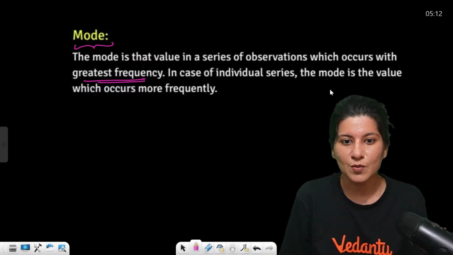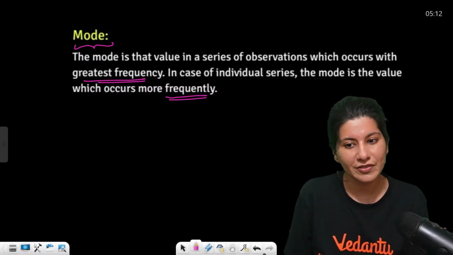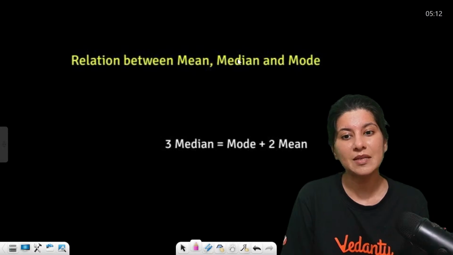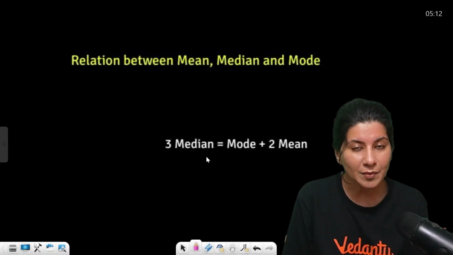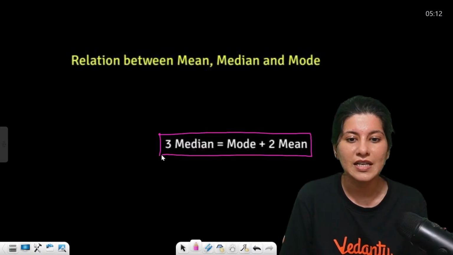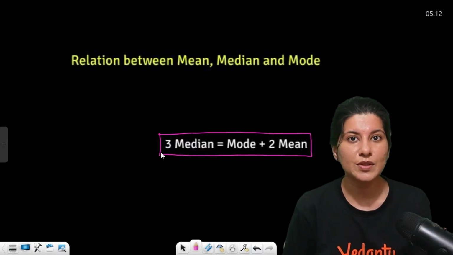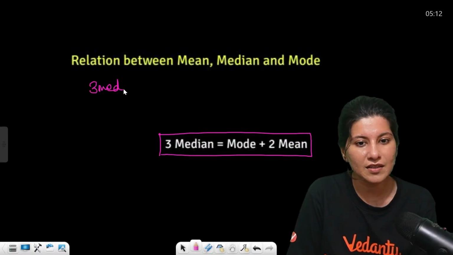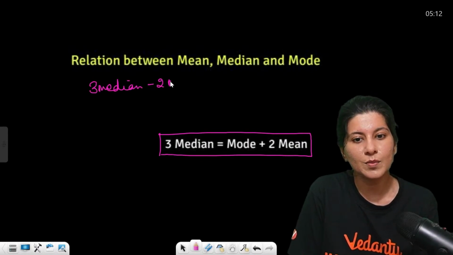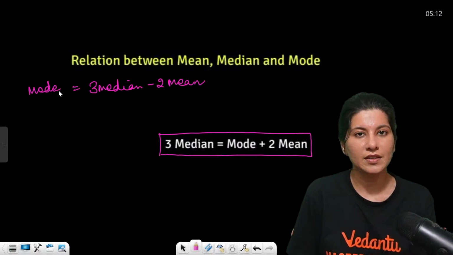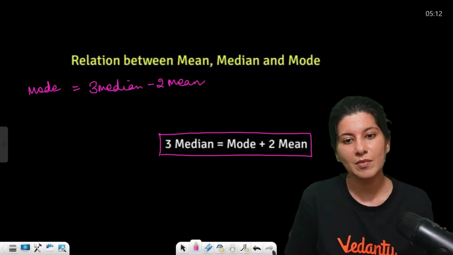Now there is a relation between mean, median and mode: 3 median is equal to mode plus 2 mean. Or rather I write it as 3 median minus 2 mean will give you mode.